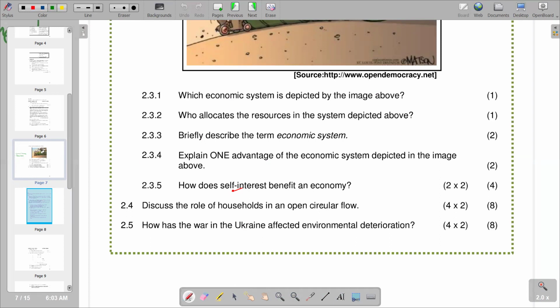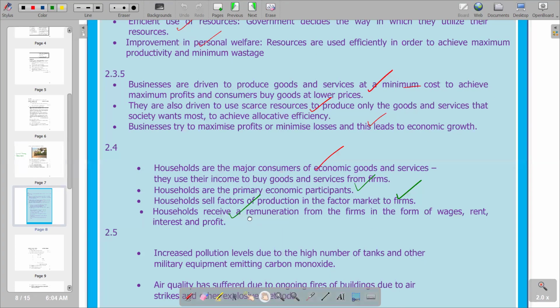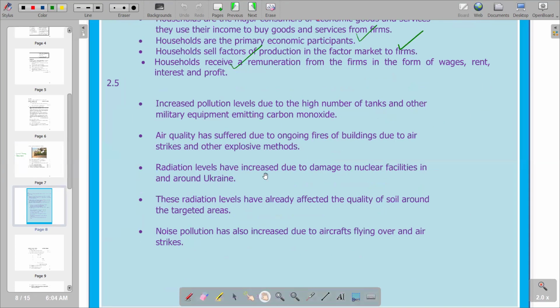So you see that the war in Ukraine has affected the environment in many ways. For example, pollution: the war is taking place, and the air obviously is going to be polluted. Even the general destruction of the surrounding environment is also a deterioration that we can mention. So we go to 2.5 and try to see what points we have in terms of the deterioration that can be mentioned there.